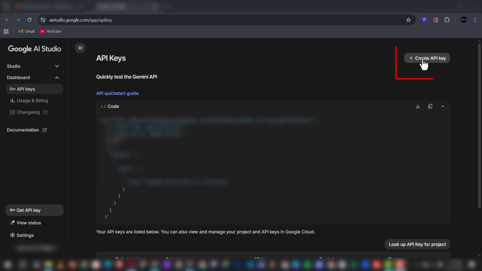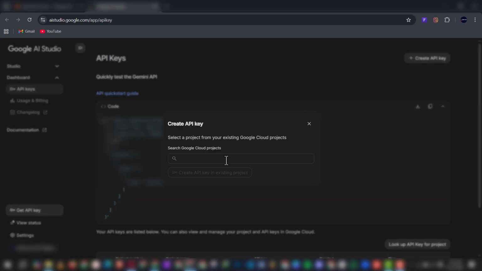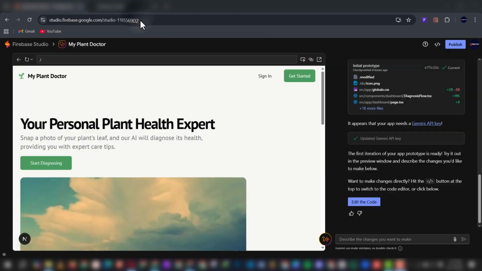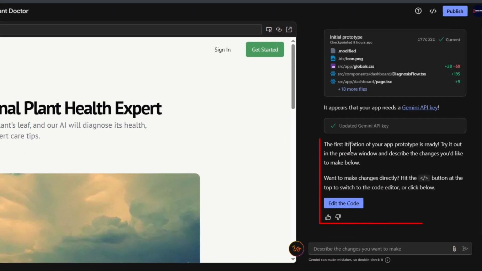Here, we just click on Create API Key once we follow the link provided in our prototyping tool. Now we have to select a project. After getting the API key for your app, you simply copy and paste, and Gemini will confirm the API key as it shows in the status check here, updated Gemini API key. It further says the first iteration of your app prototype is ready. Try it out in the preview window and describe the changes you would like to make below.